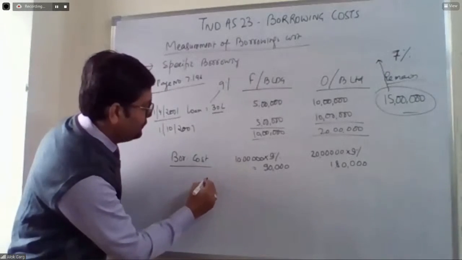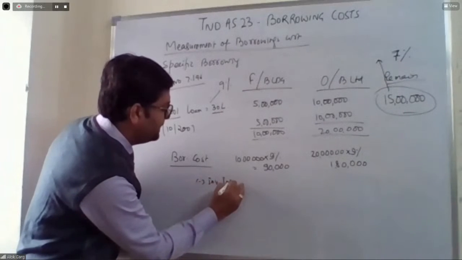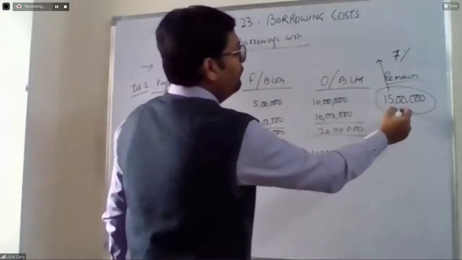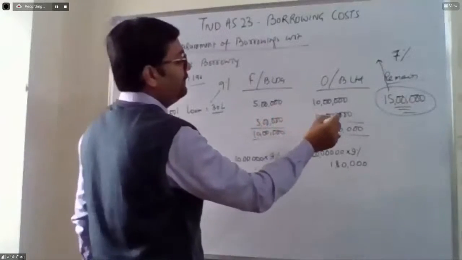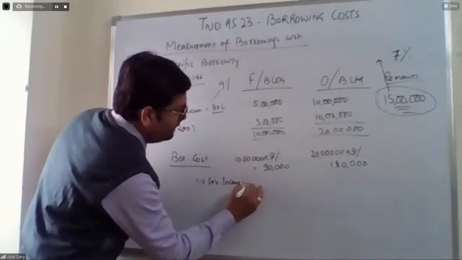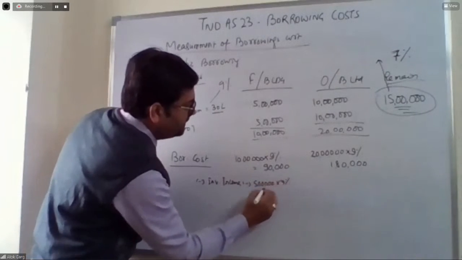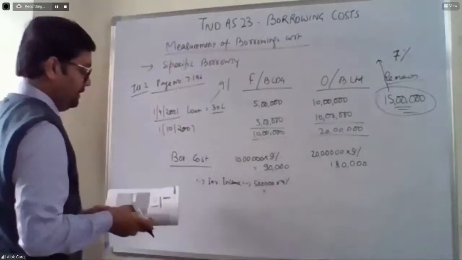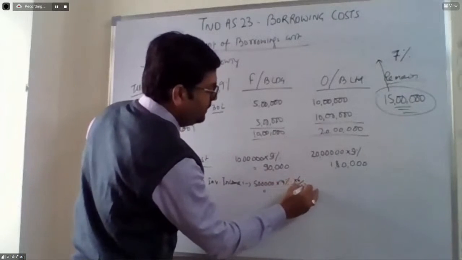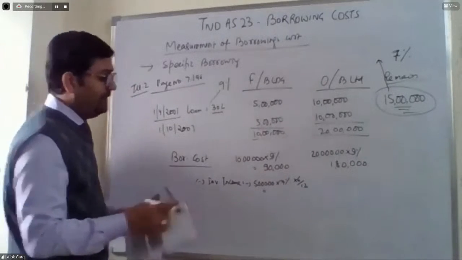Now in this case, there is an investment income also, less investment income, which was for 6 months. In case of the factory building, it is 5 lakh, because out of 15 lakh, 5 lakh is for the factory building and 10 lakh is for the office building. So minus 5 lakh multiplied by 7% for 6 months, that is 6 by 12. So 5 lakh multiplied by 7% is 35,000, and for 6 months it is 17,500.